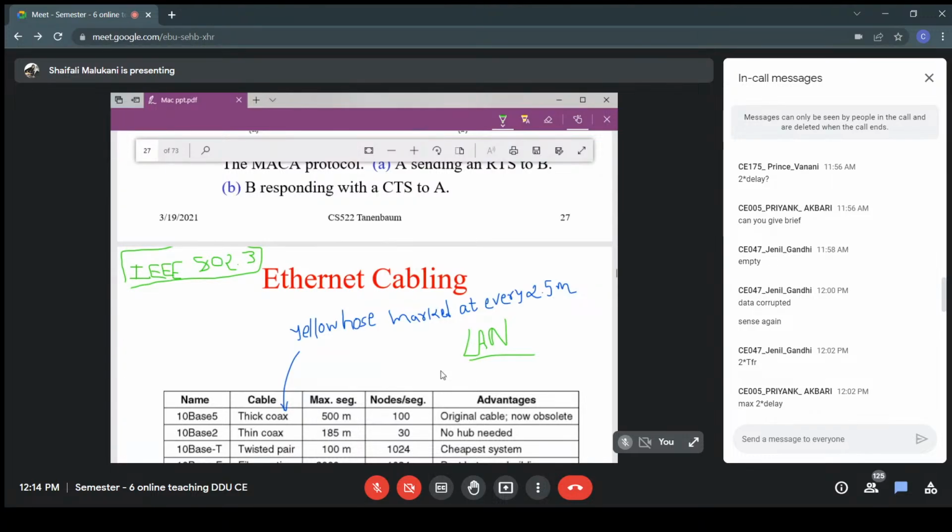So those are standardized. Whenever I say Ethernet, some things are standardized. Some points will be fixed, so there will be no need to mention them specifically, right? And they will be regarding the LAN. Can you tell me what are the things regarding a LAN that can be standardized?